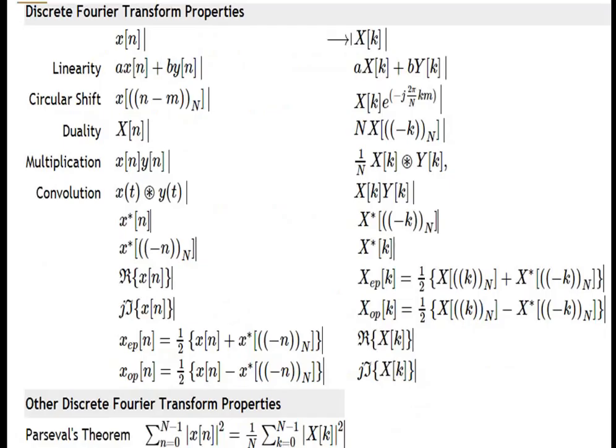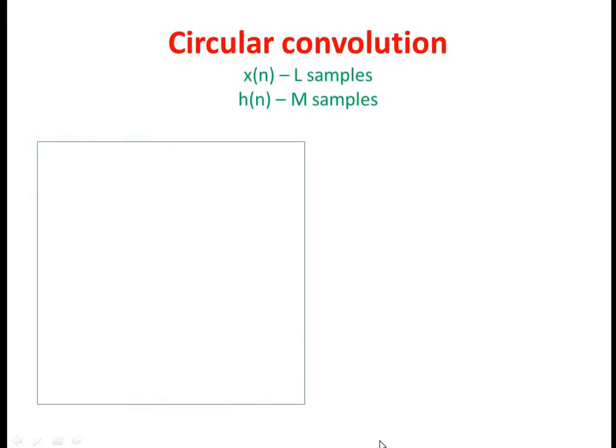So these are all the list of discrete Fourier transform properties. Another important property is Parseval's theorem, and you can have a glance at this one. Now we'll see the important concept, that is circular convolution in discrete Fourier transform.